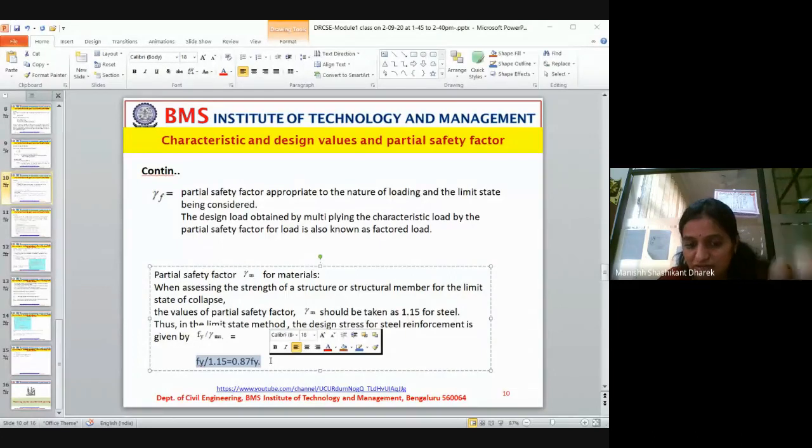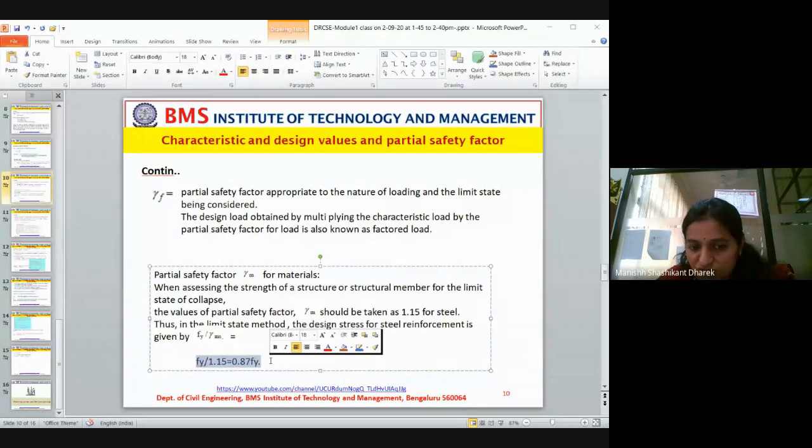Remember how you got this 0.87: through Fy divided by gamma M. In the other way, characteristic value divided by factor of safety gives the design stress or factored stress.